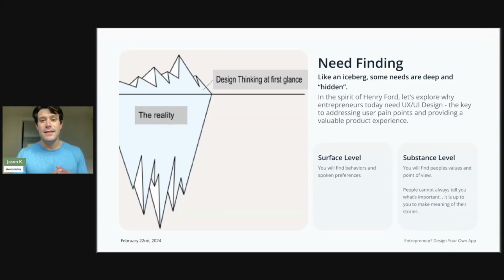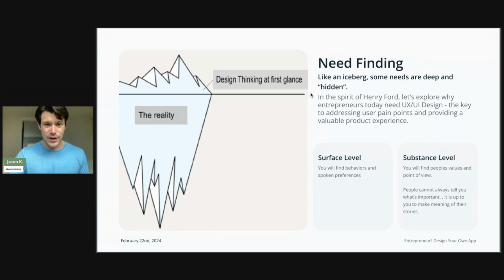And here's the secret to UX UI design, and here's why industries are embracing the shift to mobile products and mobile ways to reach their customers more than ever. Because with UX UI design, it's all about that need finding. It's like an iceberg, right? When there's some needs that are deep and hidden. So in the spirit of Henry Ford, let's explore why entrepreneurs today need UX UI design, because that's key to addressing the user pain points and providing that valuable product experience.